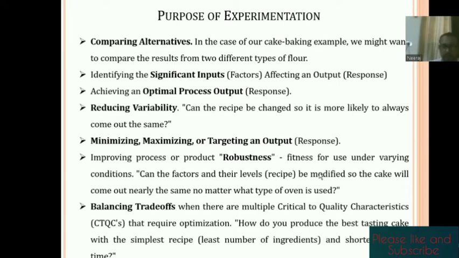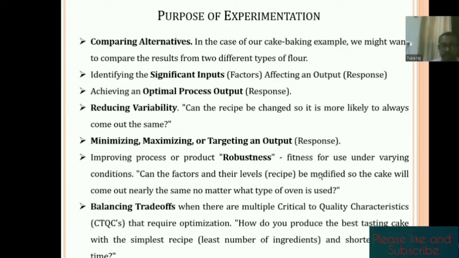The most significant thing can be judged with some analysis. Out of that analysis, we have to find out the optimum value, like at a temperature of 50, a flour percentage of, suppose, 30, and a sugar level of 30, at that condition we get the maximum taste and best color. Reducing the variability is another purpose of experimentation, so that every time we can get the same result.